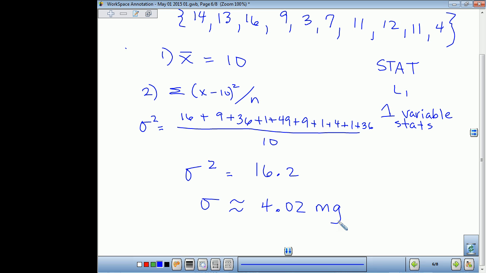And there's another type if you just have a sample, and that's the one most often used because you're not usually going to look at the entire data set. So we'll just look at part of it. In that case, instead of dividing by n, you would divide by n minus 1.